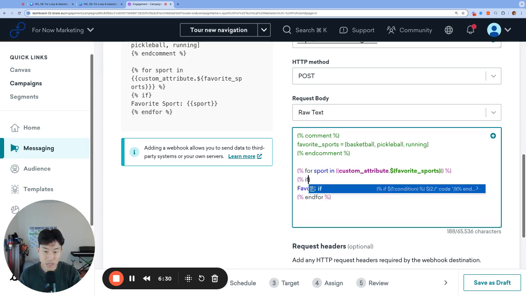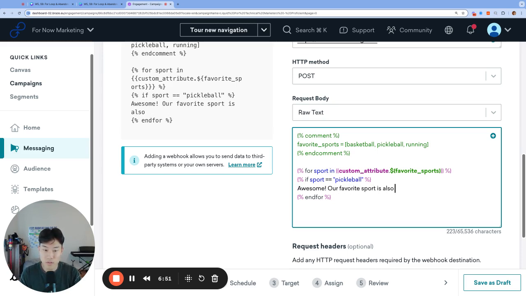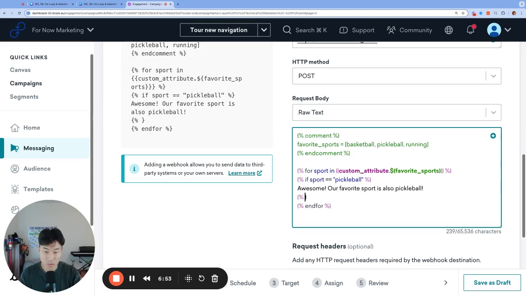So that looks something like if sport, so the sport that we're referencing in our favorite sports array, if sport is equal to, in quotes, pickleball, because we are using a string, close that if, we can say something like, awesome, our favorite sport is also pickleball. And then let's go ahead and close that end if tag.